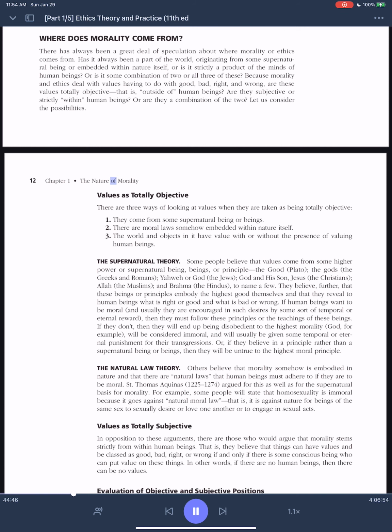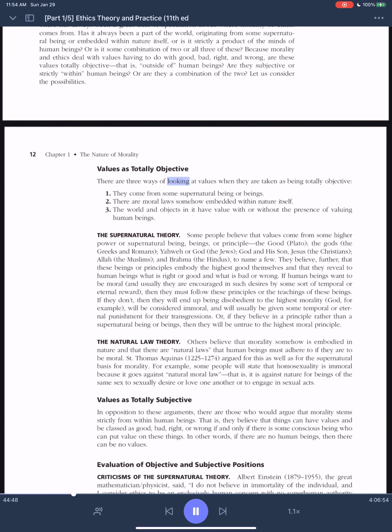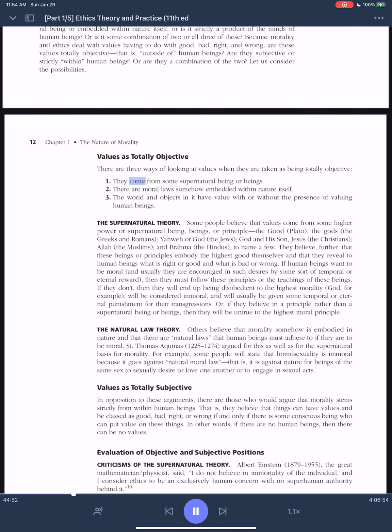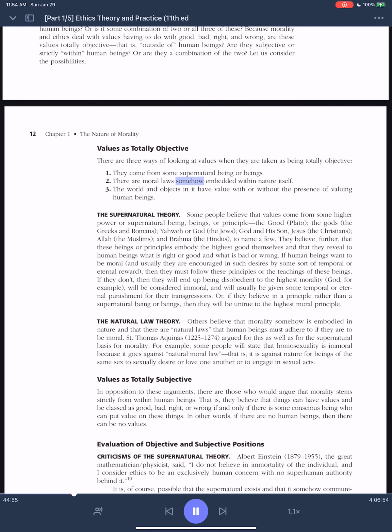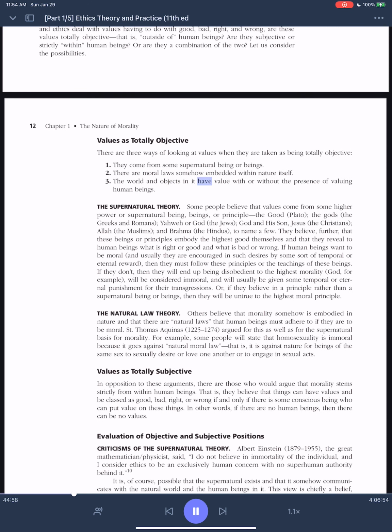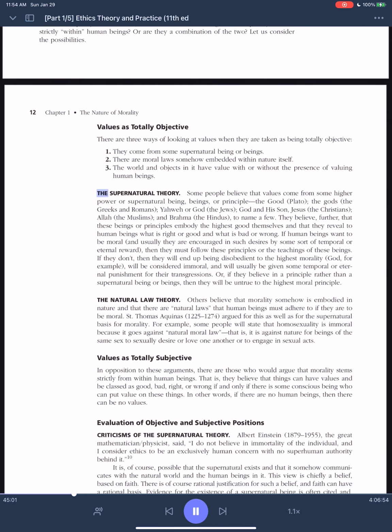Chapter 1, the nature of morality. Values as totally objective. There are 3 ways of looking at values when they are taken as being totally objective. 1. They come from some supernatural being or beings. 2. There are moral laws somehow embedded within nature itself. 3. The world and objects in it have value with or without the presence of valuing human beings.